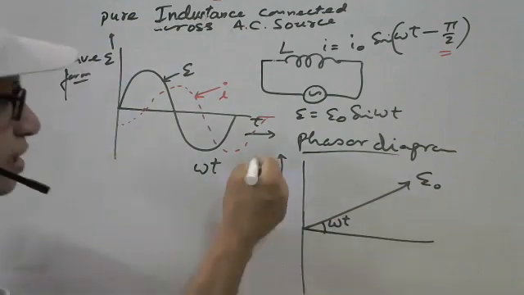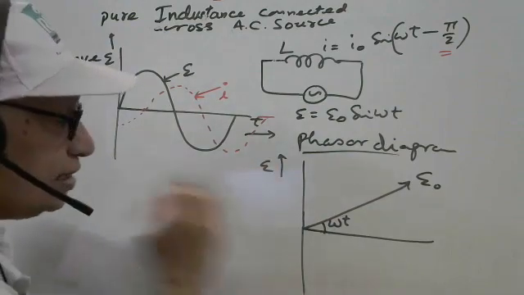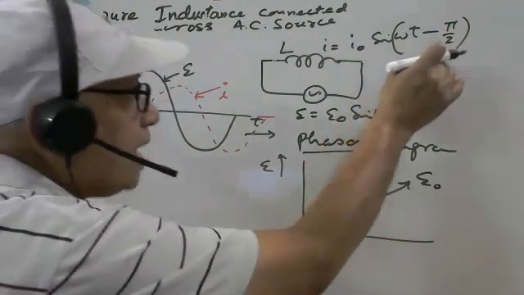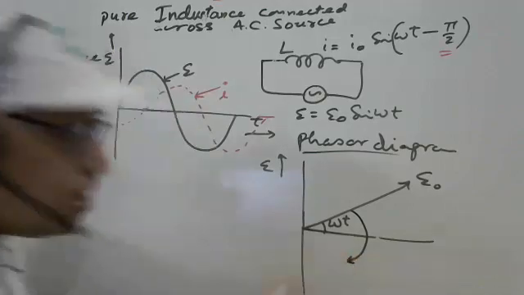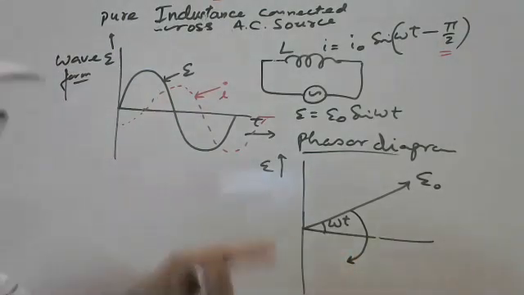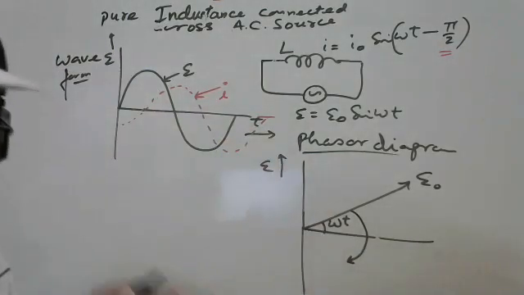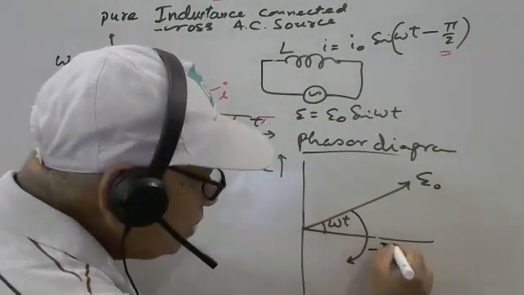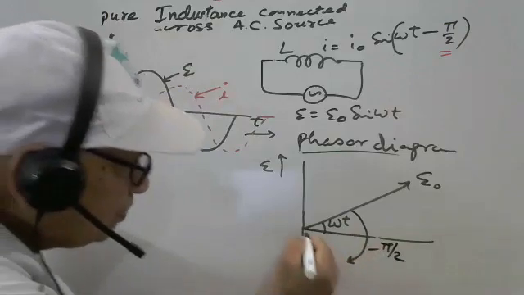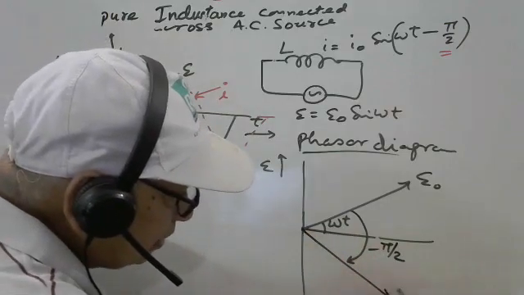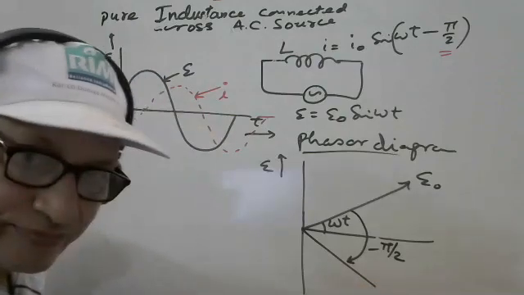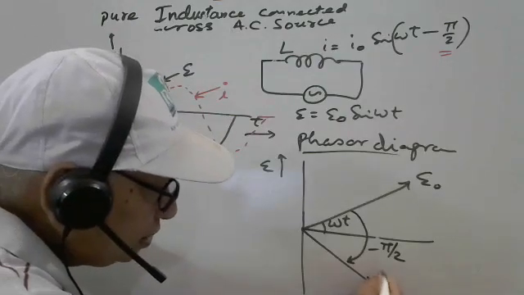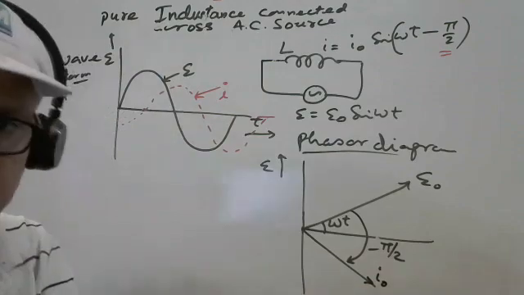Then find out the current here. What is the current here? Current is 90 degree lagging. So clockwise direction. Why clockwise direction? Because in mathematics, anti-clockwise directions are positive and clockwise directions are negative. So here minus pi by 2. It is the lagging part. And there is the current here, I naught. Up to this, suppose I naught is visible.